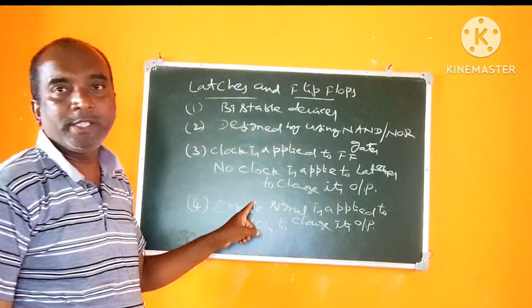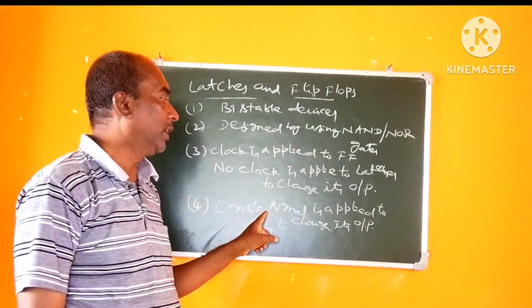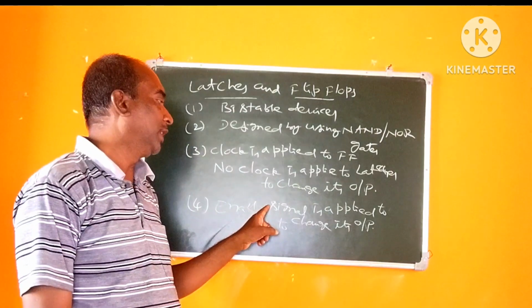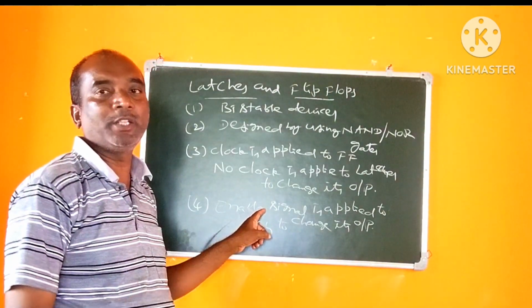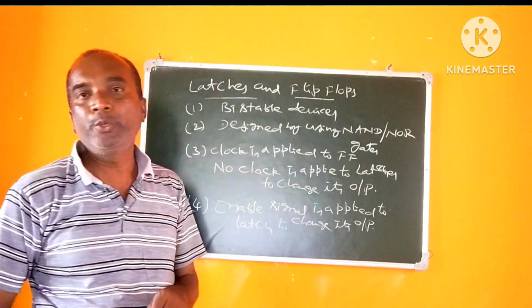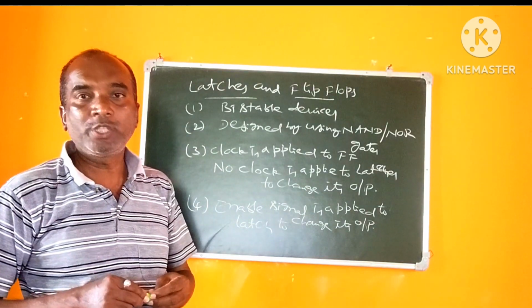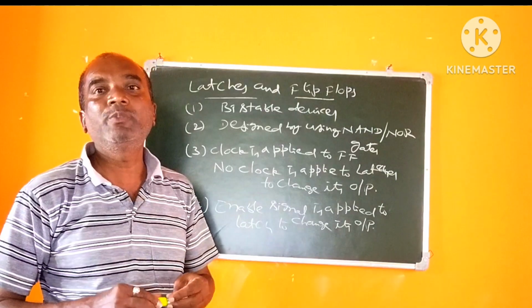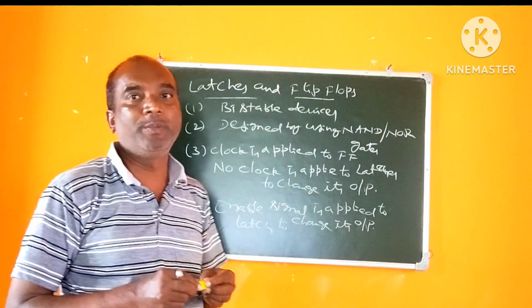If the enable signal is active, then the latch output will be produced. If the enable signal is inactive, no output is produced even if the inputs are applied to the latches. So these are some of the differences between latches and flip flops.